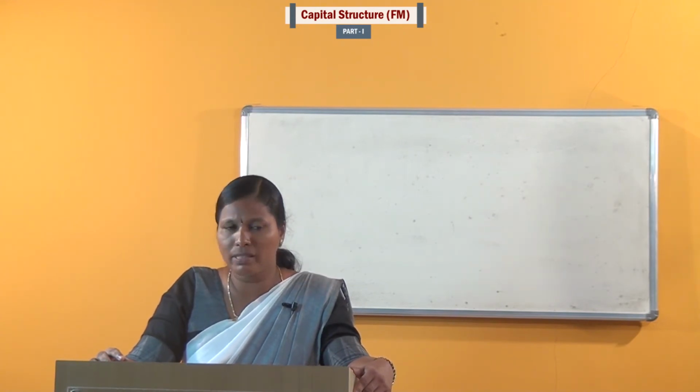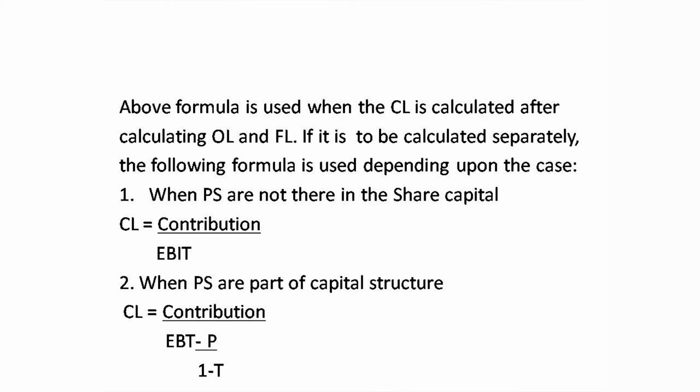There are two cases. One is when preference shares are not there in the share capital: the combined leverage is equal to contribution divided by EBT. In the second case, when preference shares are part of the capital structure, the combined leverage is equal to contribution divided by EBT minus P divided by 1 minus T.